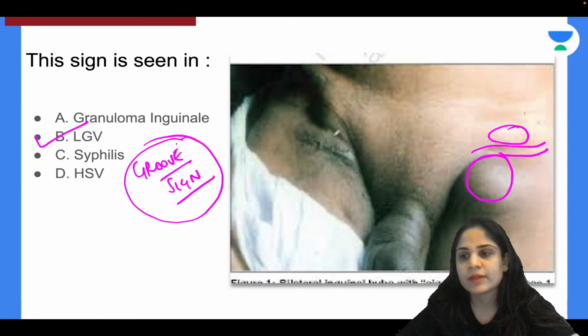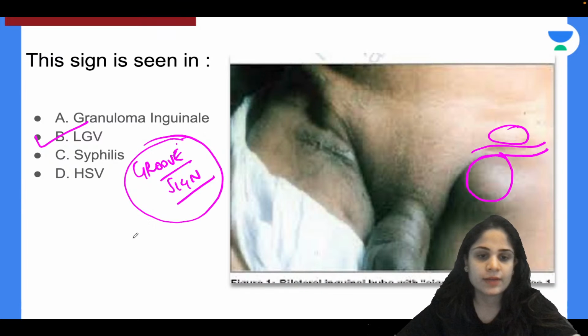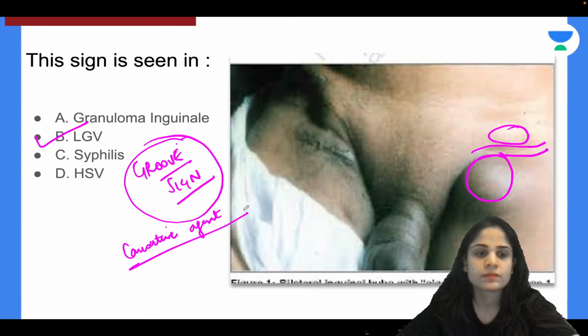Now in lymphogranuloma venereum, the important thing to identify is the causative agent. So can anyone tell me the causative agent in this disease? Yes, it is Chlamydia trachomatis. Absolutely correct.